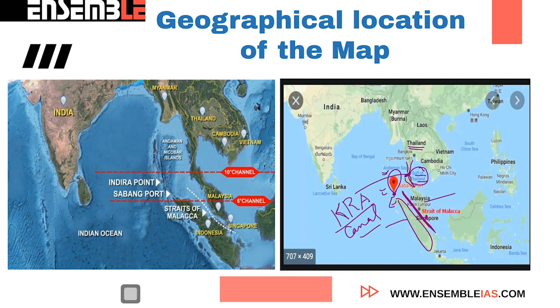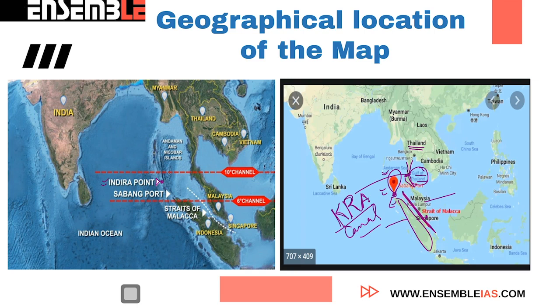So the Kra Canal can be asked in combination with questions such as whether Sabang port can get access to the Kra Canal. It will be right, because this is situated nearby. So all these locations automatically become important for your examination. Apart from that, this is the location of Indira Point.